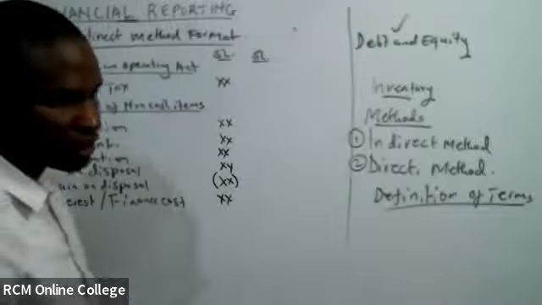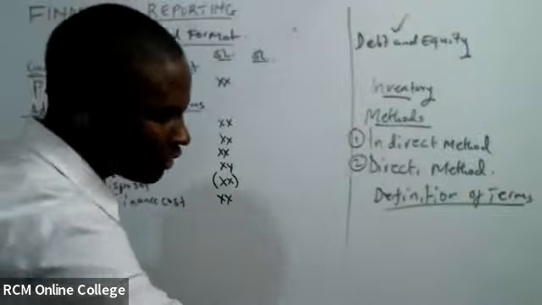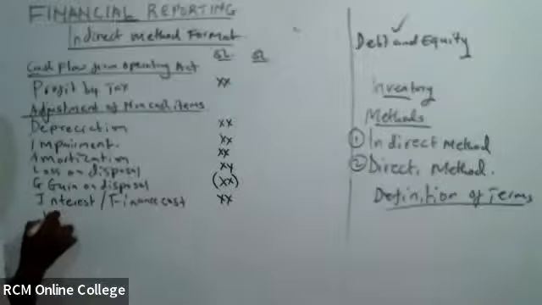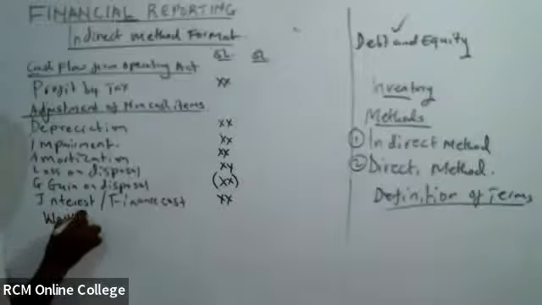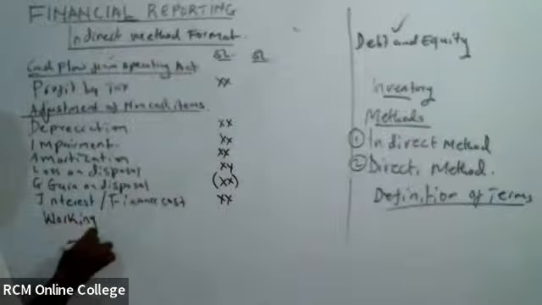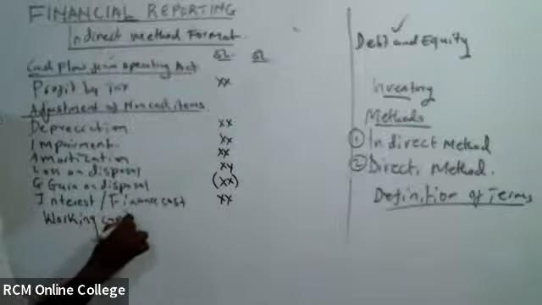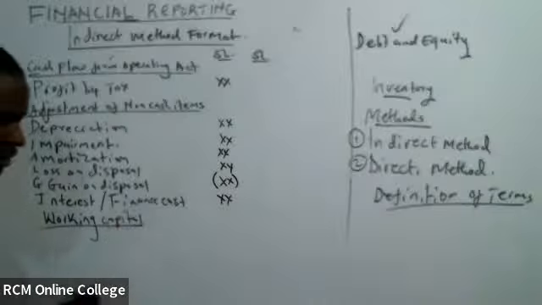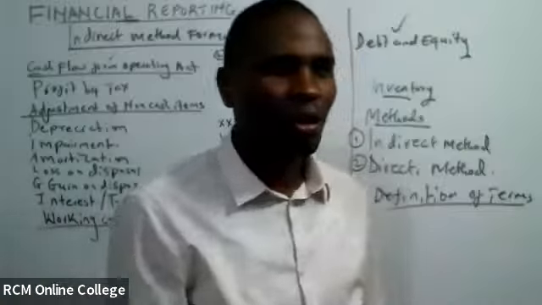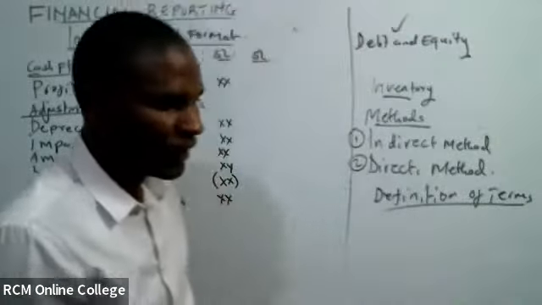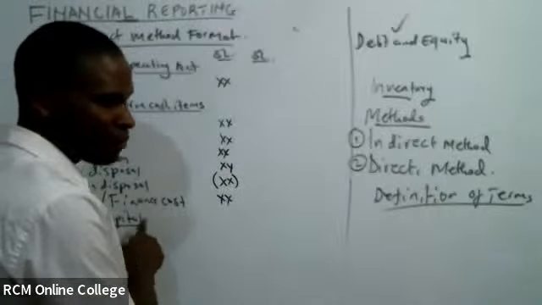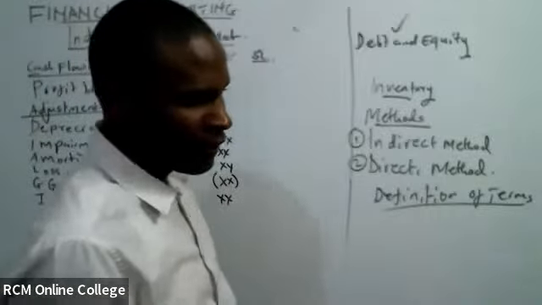We are still under operating. So we go to the other part, which is working capital. Still under operating activity, first activity. I want just somebody to tell me what are some of the components of working capital, by the way. These are topics under financial management. We are going to look at it together.